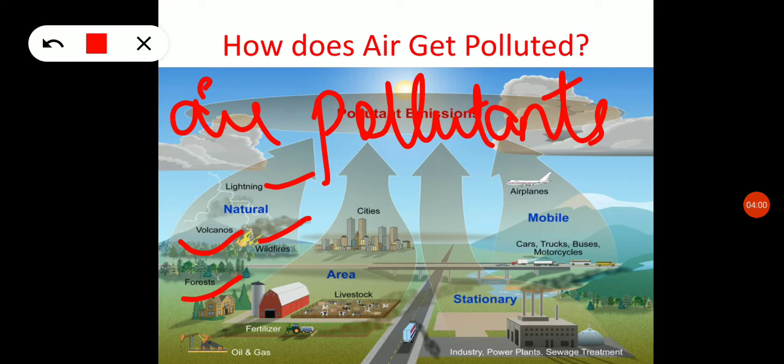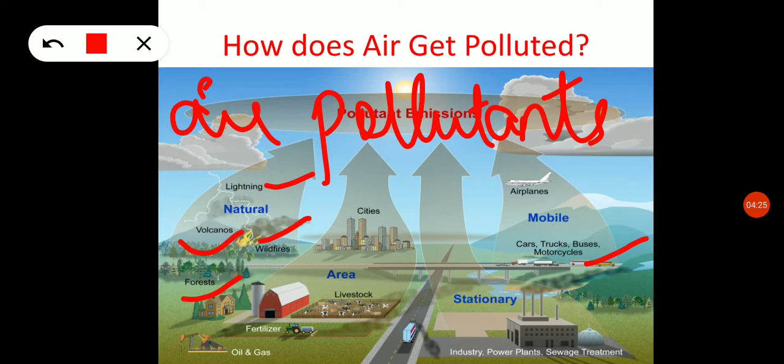Some others come from factories. These air pollutants are released from factories or power plants, or by automobile exhaust, from automobiles like cars, trucks, buses, motorcycles or aeroplanes.